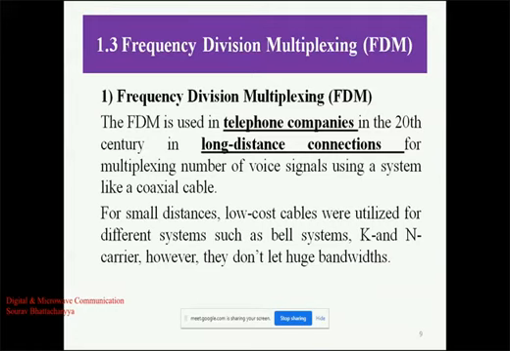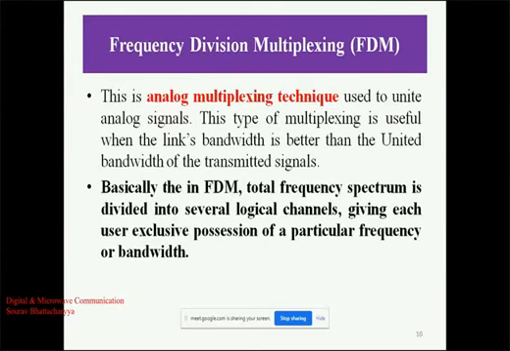In the case of BSNL landline phones, 20 years ago, we also used frequency division multiplexing. In double sideband suppressed carrier we have 12 subscribers, and in single sideband suppressed carrier, SSBSC, there will be 24 subscribers.